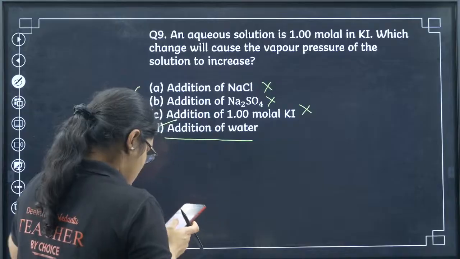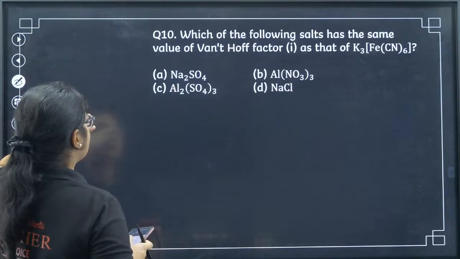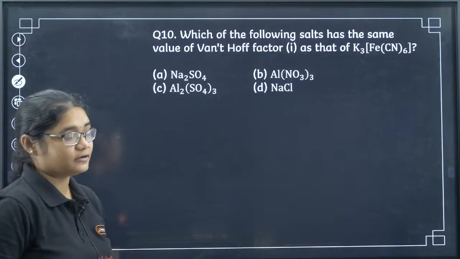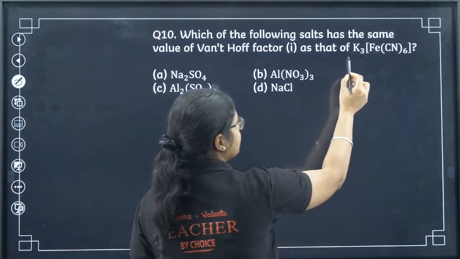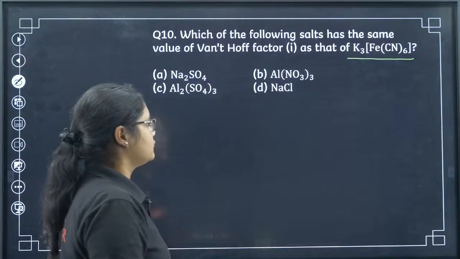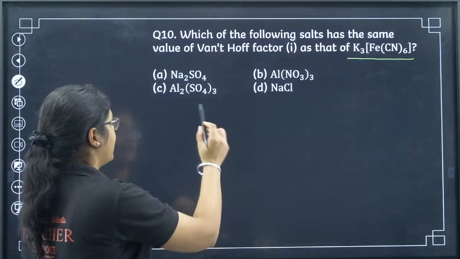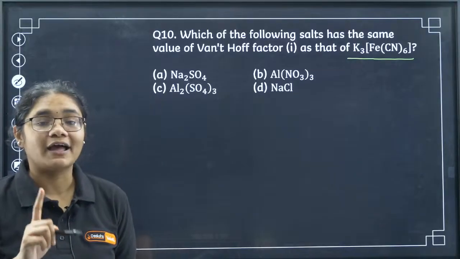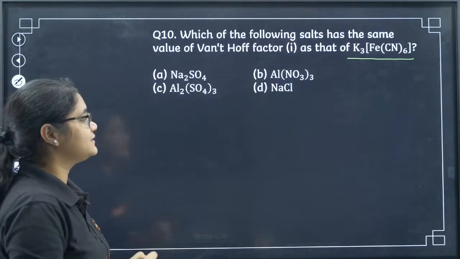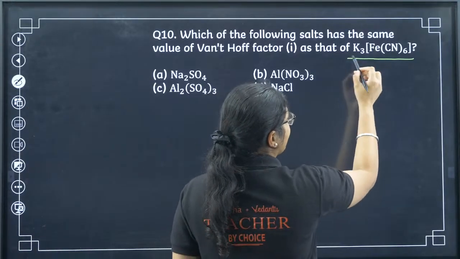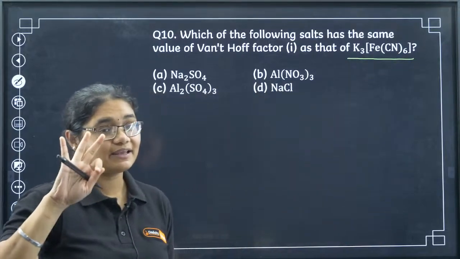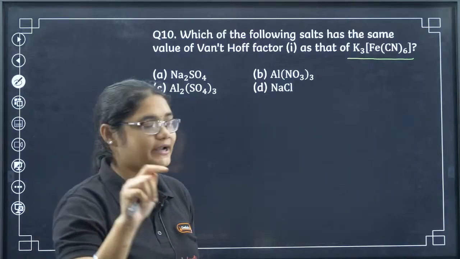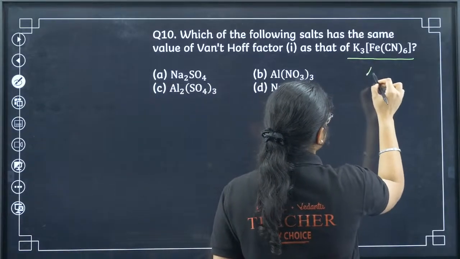Next, moving to question number 10: which of the following salts has the same value of Van 't Hoff factor as that of K3[Fe(CN)6]? Na2SO4, Al(NO3)3, Al2(SO4)3 and NaCl. In which of these will the Van 't Hoff factor remain the same? Let's see what the Van 't Hoff factor is here. K3[Fe(CN)6]: K3 will give you 3 K plus ions and [Fe(CN)6] will give you 1 ion. It is a complex, right? So the total number of ions will be 4.